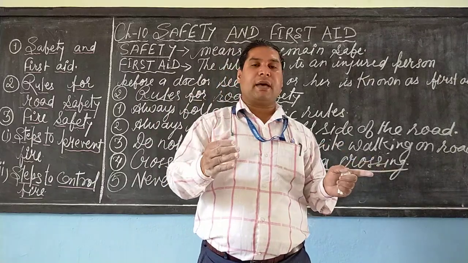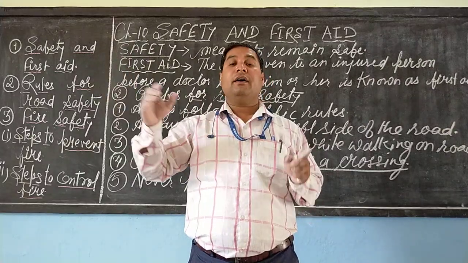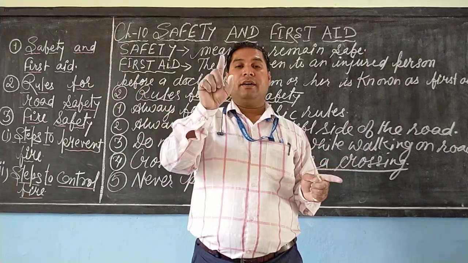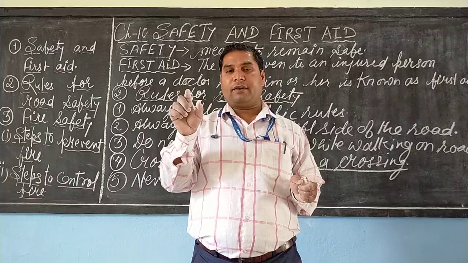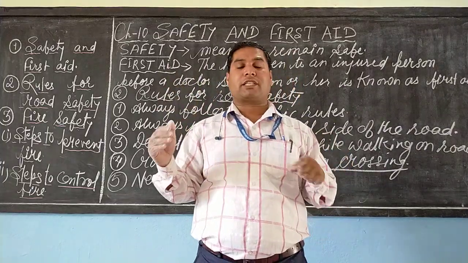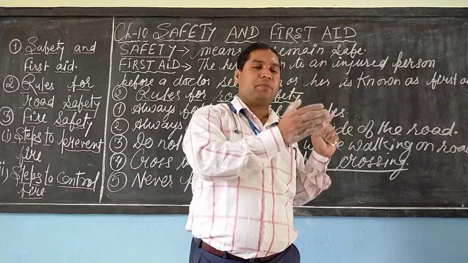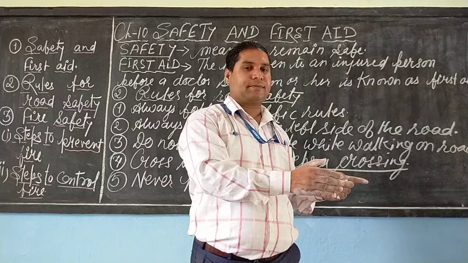After all this, we also have to call the fire service. The number is 101. First of all we have to inform the fire service, and also explain in detail the address, how they can reach that particular destination.